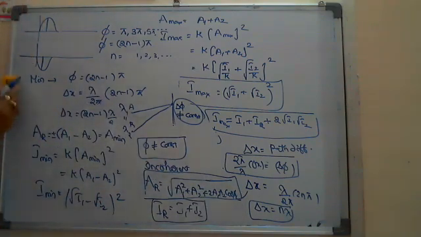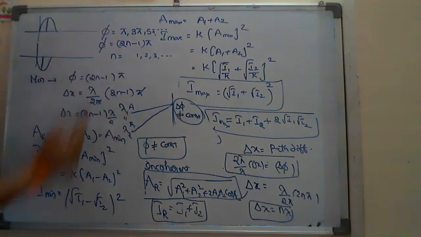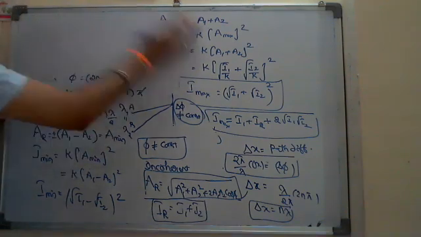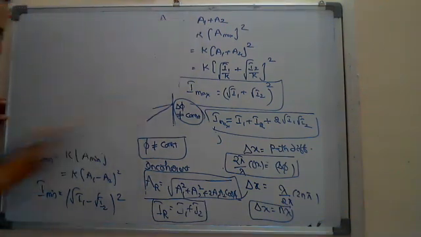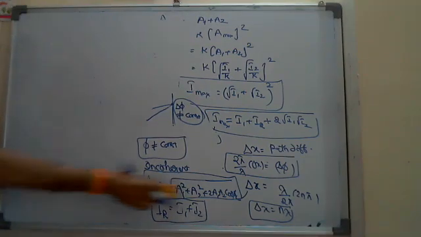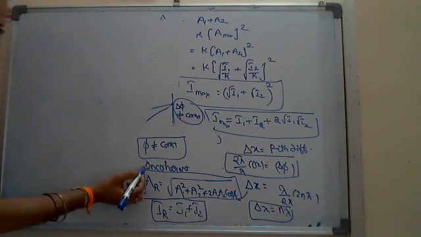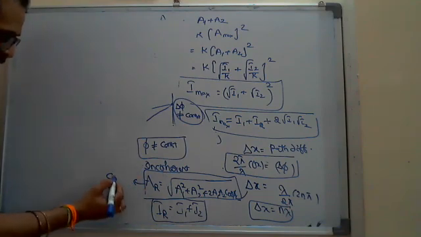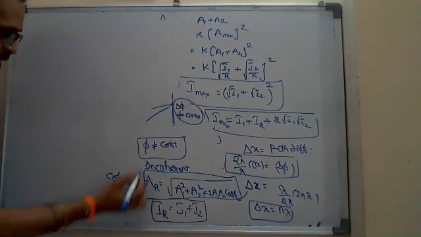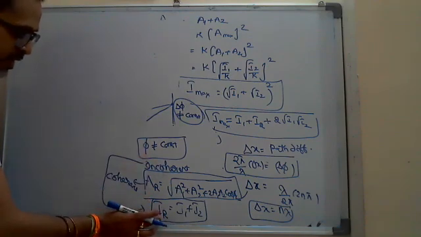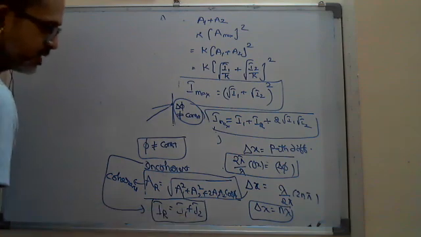These are conditions, try to remember. The resultant amplitude I wrote here is not for incoherent sources; it is for coherent sources. For incoherent sources, I can't write the amplitude, but I can write the resultant intensity as I1 plus I2.